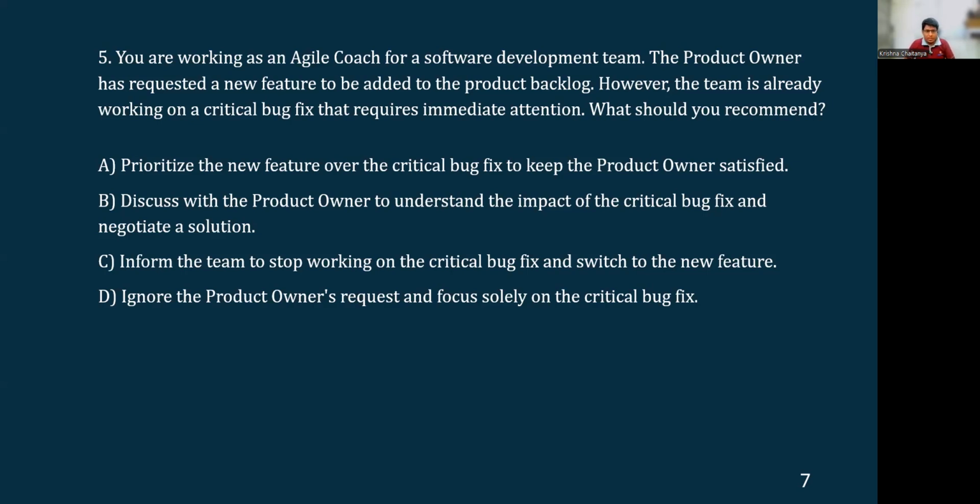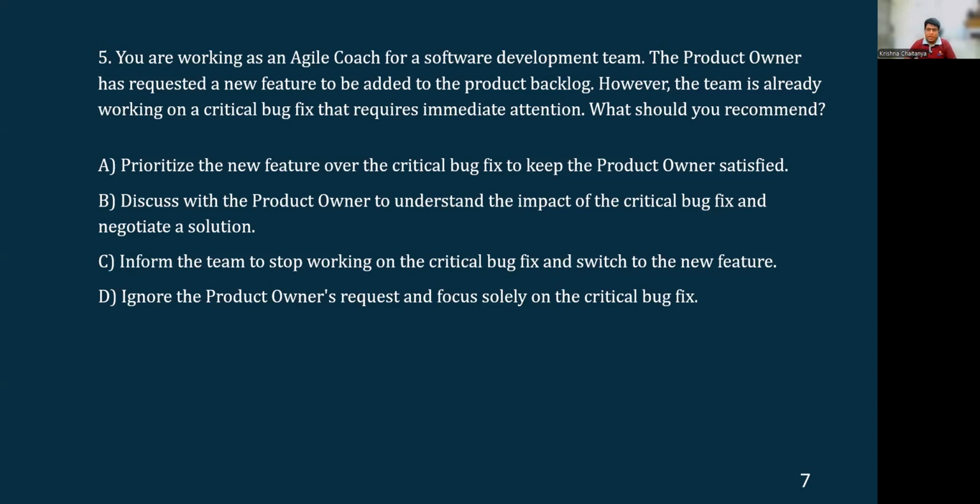However, let's look at the other options. Inform the team to stop working on the critical bug fix and switch to the new feature. Again, this goes along similar lines as option A, which is not appropriate. And option D, ignore the product owner's request and focus solely on the critical bug fix. Okay, what if whatever the product owner is suggesting could have a bigger impact on the product's development rather than the bug fix?